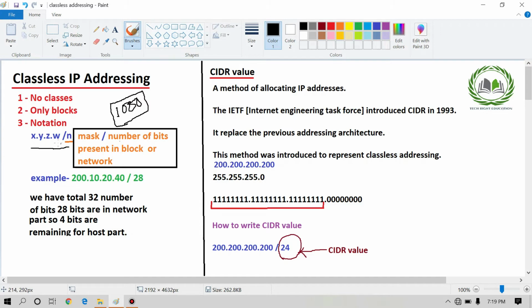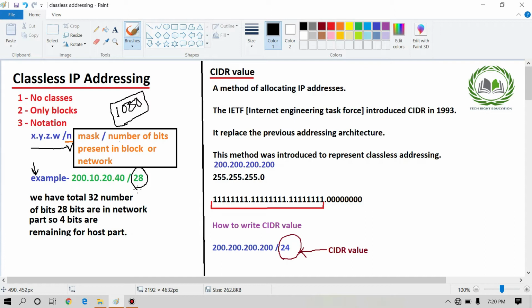And this value is also known as the CIDR value. An example of this notation is 200.10.20.40/28. Here /28 is the masked value, we can say the CIDR value, we can say the number of bits present in a block or network.